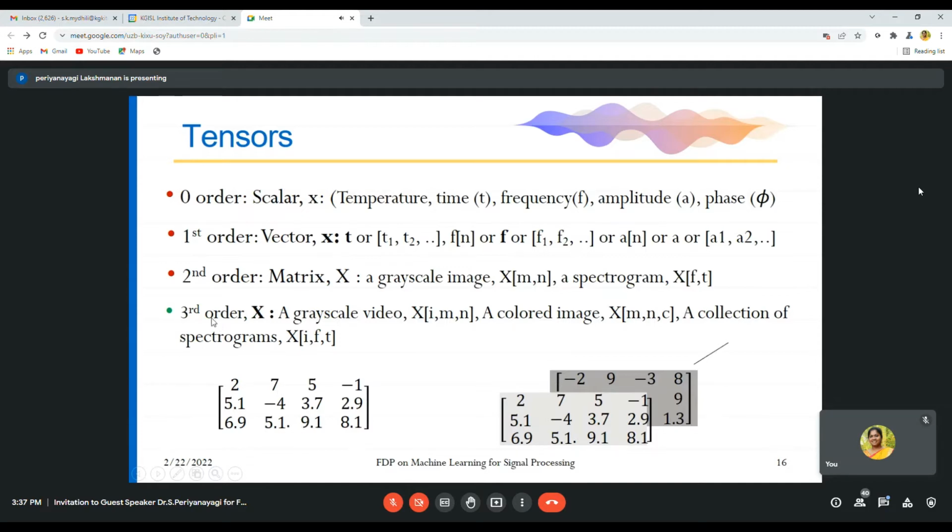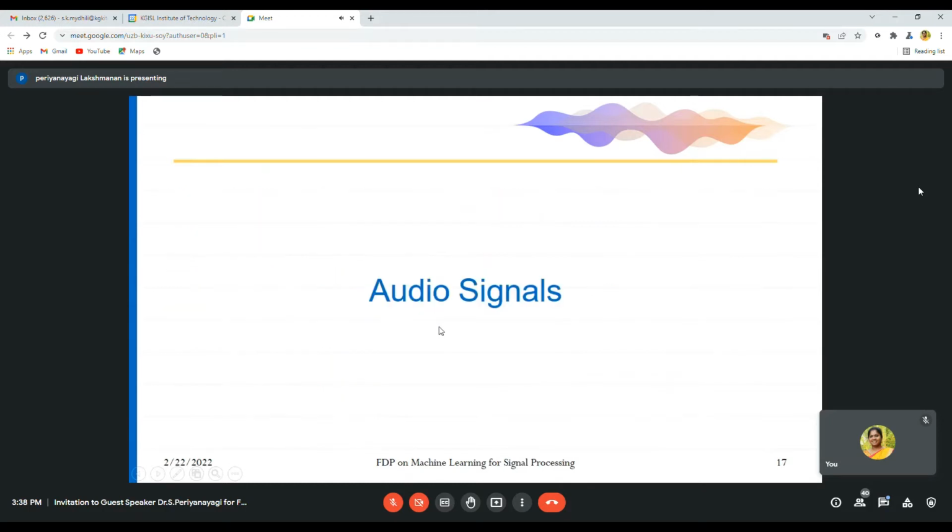Coming to the third order tensor, it is nothing but a video. Here you have frames. The videos are split into frames. So the collection of these matrices forms a video. It gives RGB images. For each image, it is represented using a matrix. So a combination of all these forms a video. This is how the signal representations are done. That is 0th order, first order, second order, and third order.